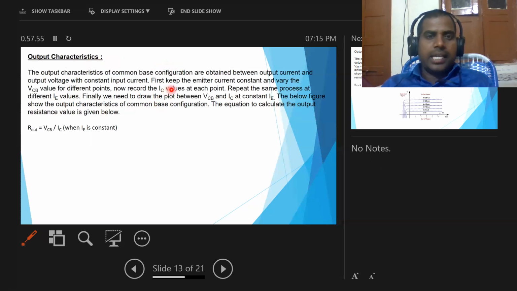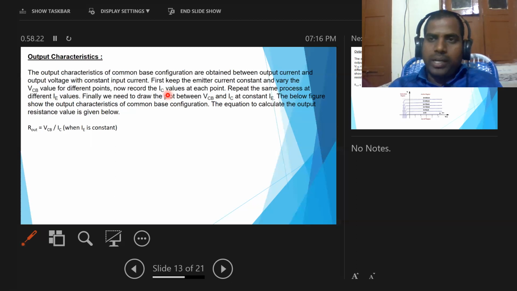First keep the emitter current constant. Emitter current is the input current IE, and vary the VCB value for different points. VCB means voltage across the collector base junction, that is output voltage, for different points. Now record the IC value. That means by keeping input current constant, we change the output voltage.